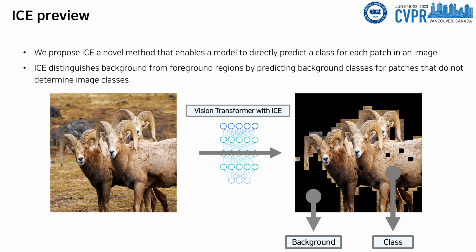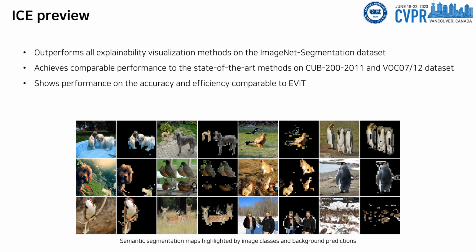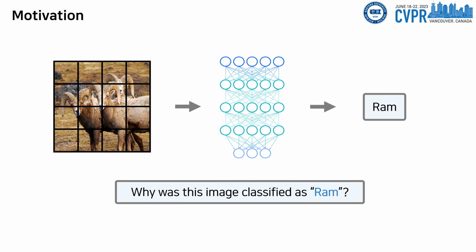In this paper, we propose ICE, a novel method that enables a model to directly predict a class for each patch in an image. ICE distinguishes background from foreground regions by predicting background classes for patches that do not determine image classes. ICE outperforms other existing explainability visualization methods on the image segmentation dataset and achieves comparable performance to the state-of-the-art methods on the CUB and the VOC datasets. By incorporating ICE into the encoder of the DeiT, ICE demonstrates accuracy and efficiency comparable to EViT. From now on, I'll explain more about our work.